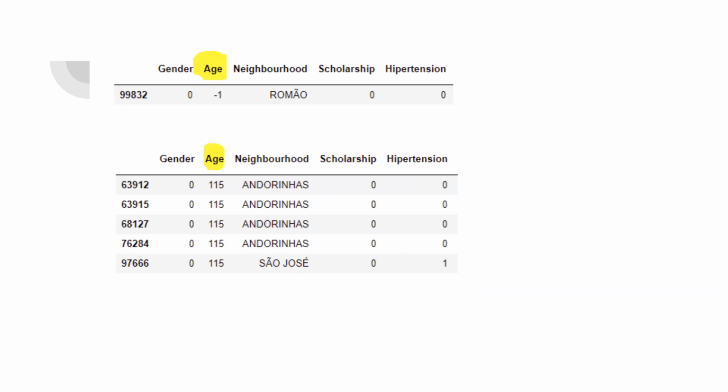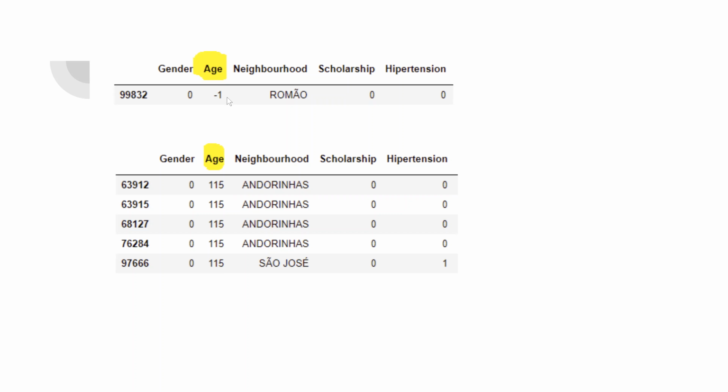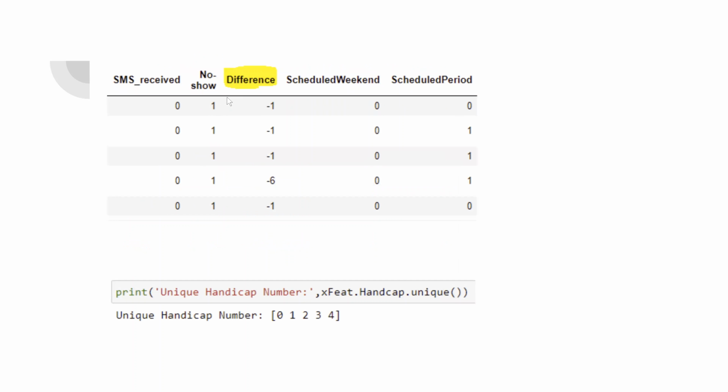Some of the problems that we found from our data when we were looking through all the columns is that there's age that is negative and age that is too high. And we also found that for the waiting day difference, there's a negative waiting day.